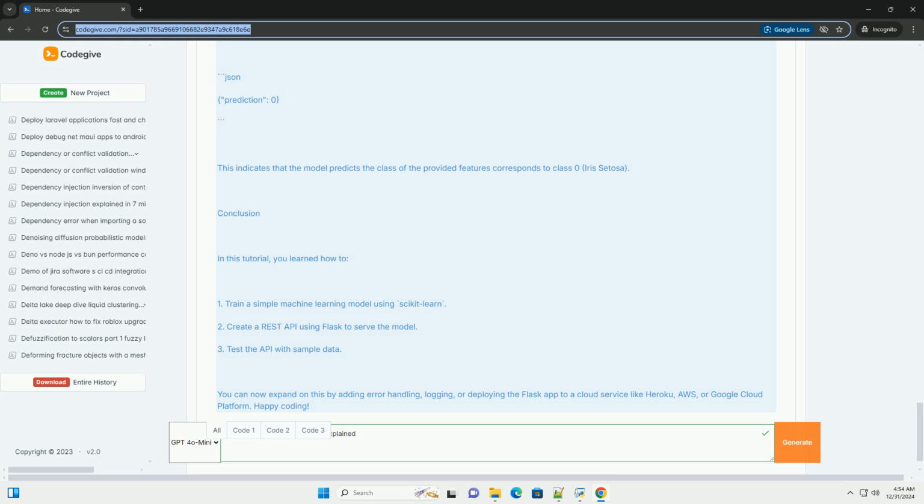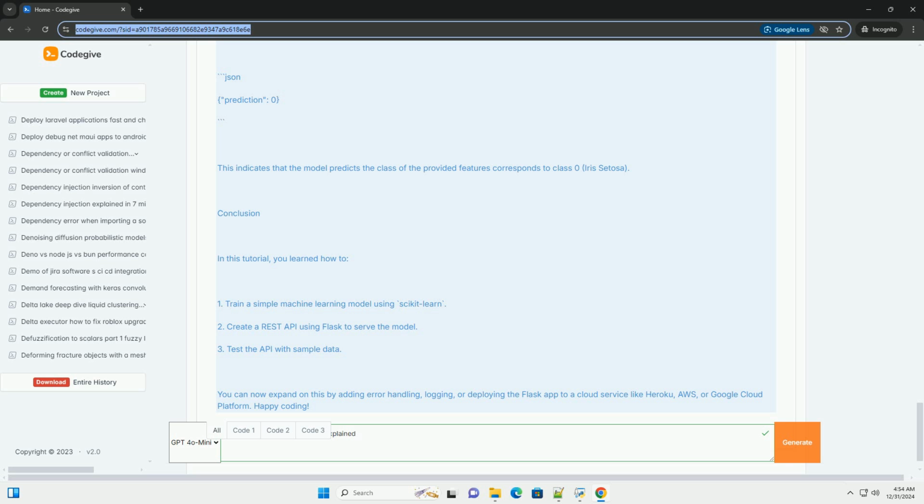Split the data into training and testing sets. X_train, X_test, y_train, y_test = train_test_split(X, y, test_size=0.2, random_state=42). Create and train the model. model = RandomForestClassifier(). model.fit(X_train, y_train). Save the model. joblib.dump(model, iris_model.pkl).